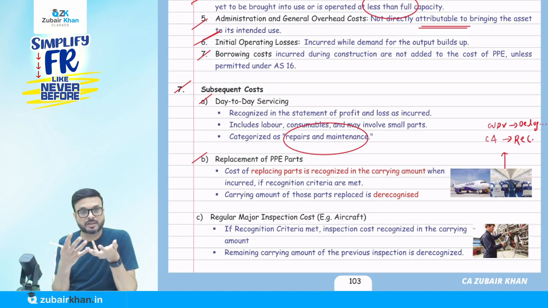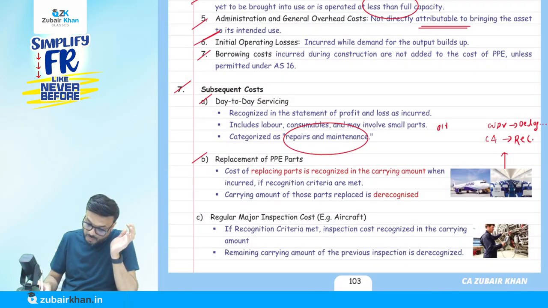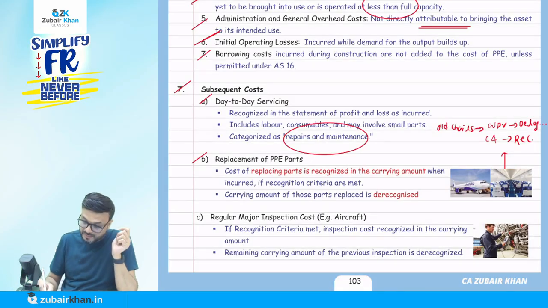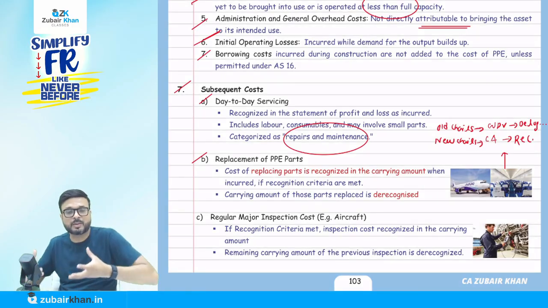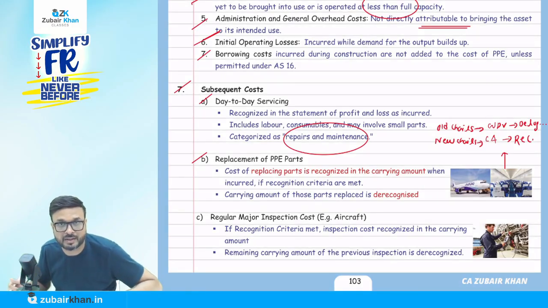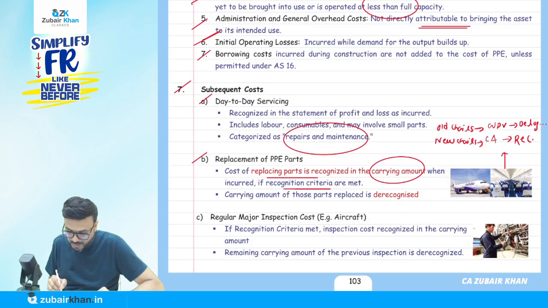So the new shares PP account will be debited to cash or bank account. Old shares: the WDV is derecognized. New shares: the carrying amount, the book value, whatever the price that you have, that will be recognized. So they say the cost of replacing a part is recognized in the carrying amount when incurred if the recognition criteria are met. The carrying amount of those parts replaced is what is derecognized here.